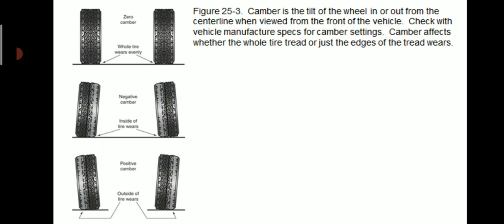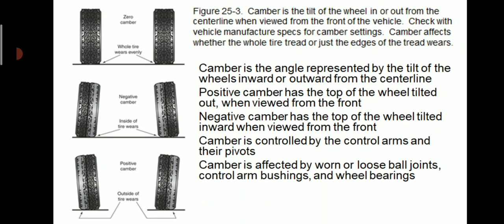Camber is the tilt of the wheel in or out from the center line when viewed from the front of the vehicle. Check with the vehicle manufacturer's specification for camber setting. Camber affects whether the whole tire tread or just the edges of the tire wears. Camber is the angle represented by the tilt of the wheels inward or outward from the center line. Positive camber has the top of the wheel tilted out when viewed from the front. Negative camber has the top of the wheel tilted inward when viewed from the front.